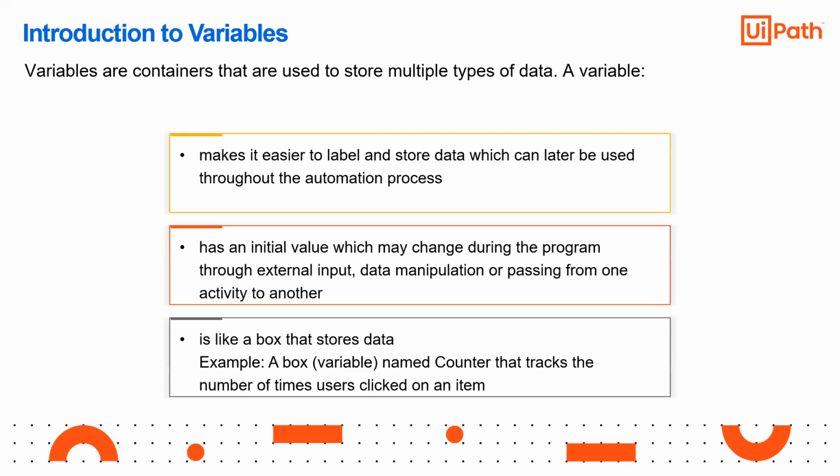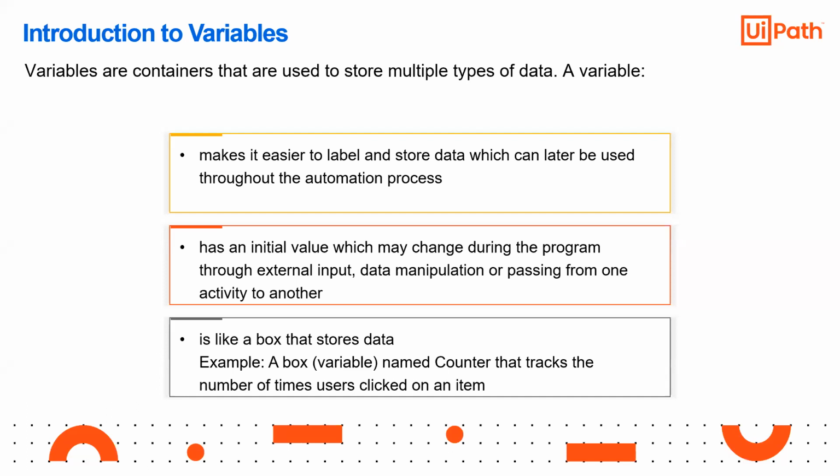Variables make it easier to label and store data which can later be used throughout the automation process. In the get text example of the zodiac sign or IMDb, we stored the data in a generic or string variable and used that to print the data in a message box.